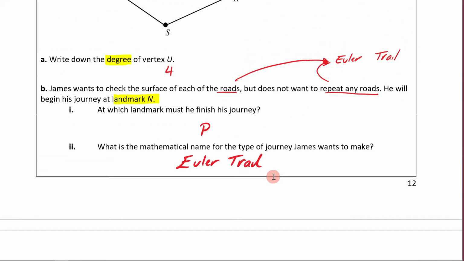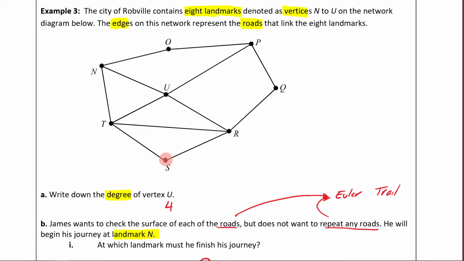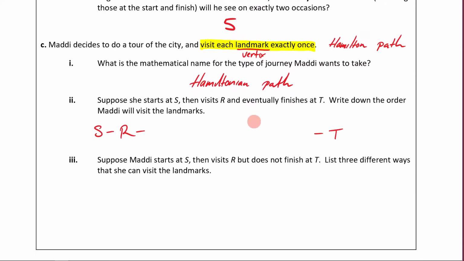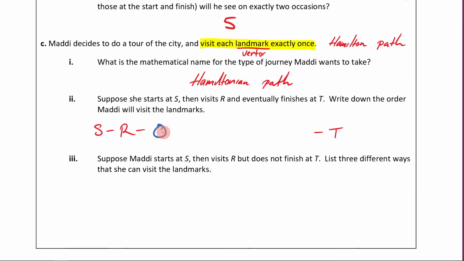So let's come up here and let's think about it. So we're starting here, and then the next one we go to is R. So we go S to R, and now I need to end here. I can only hit each vertex only once. So that means I'm going to have to go like this: Q, P, O, N, U, T. That's the only way to do it. So I'll come down here and I'll write down that order. So it's going to be Q, P, O, N, U, and then U to T.